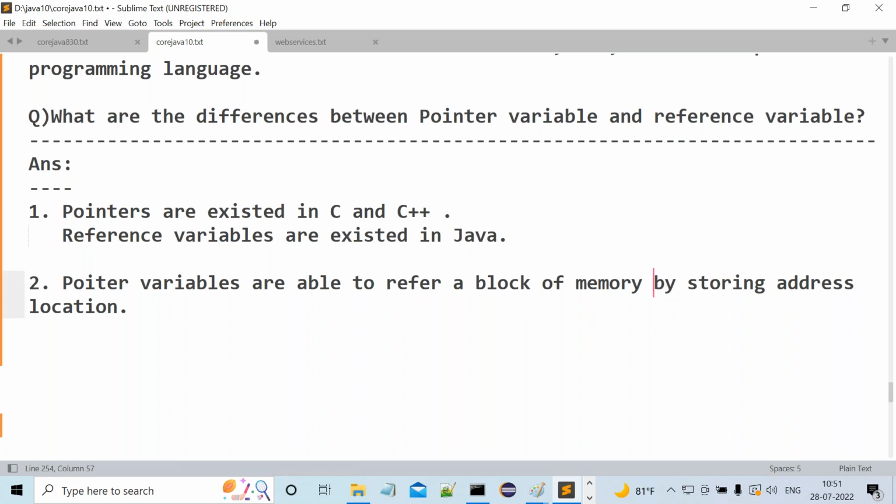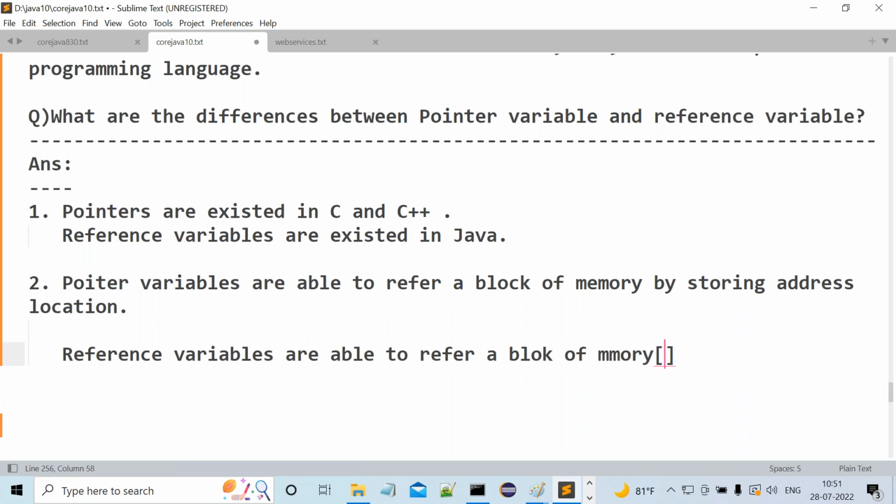But what about reference variables? Reference variables are able to refer to a block of memory. Here, what is this block of memory? Actually, it is an object. A block of memory is nothing but an object in Java. An object, by storing an object reference value.